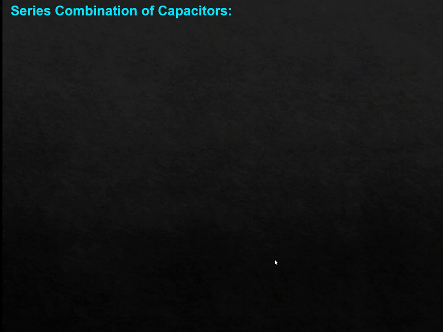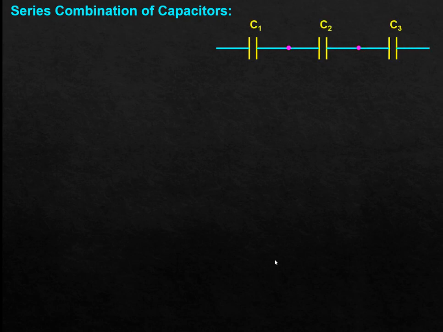Now, series combination of capacitors. If we have a large number of capacitors and we arrange them in a particular manner, how much capacitance are we going to obtain? So the first combination is the series combination of capacitors. C1, C2, C3, one after the other along the same line. It tells me what type of combination it is: series combination. Whenever components are joined along a single line, one after the other, this type of combination is known as series combination.